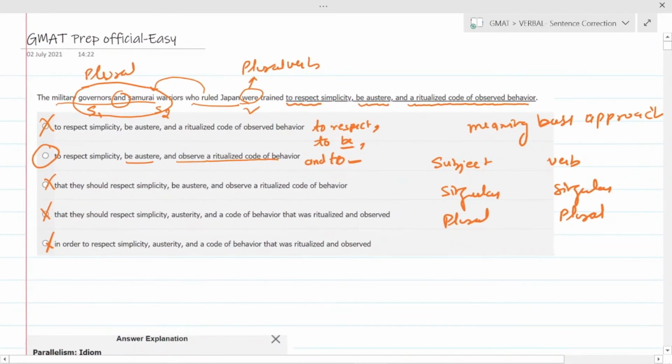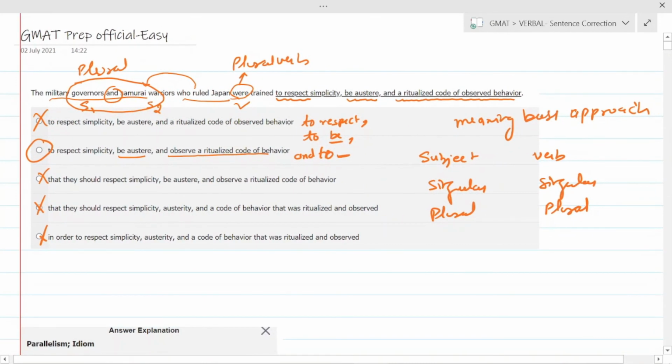So your approach should be the meaning based approach, not a split-wise method, not all those other things. Just understand the meaning, find the error, and cross out the options which have the errors.